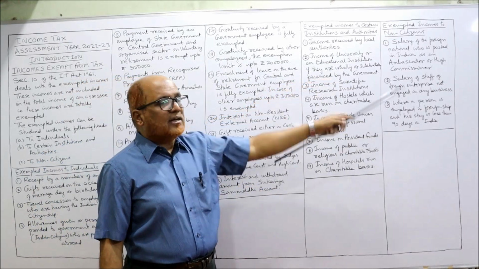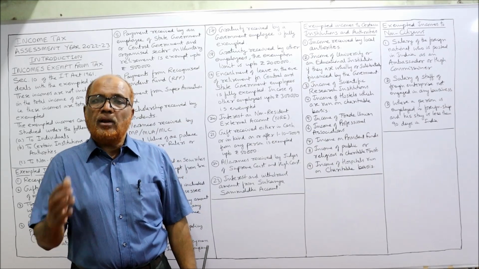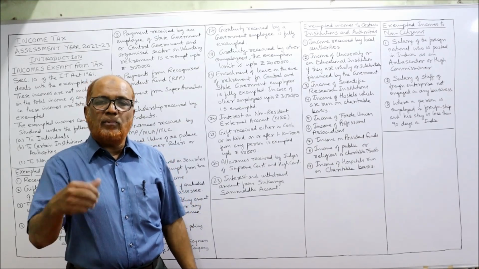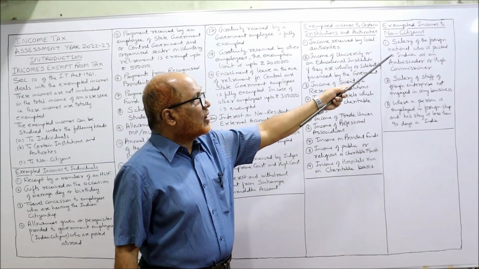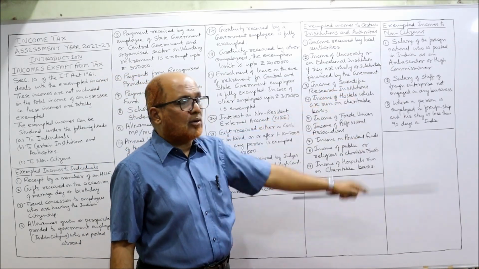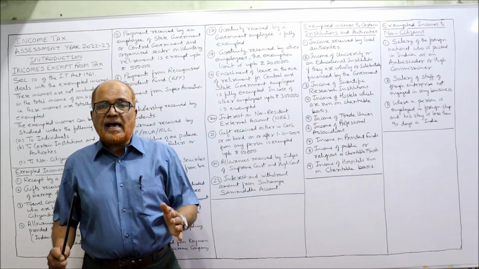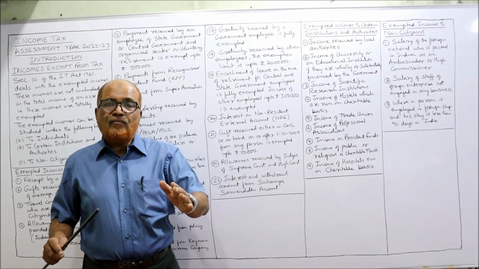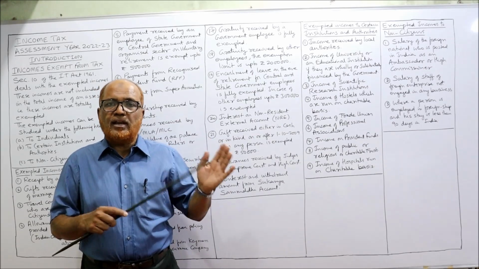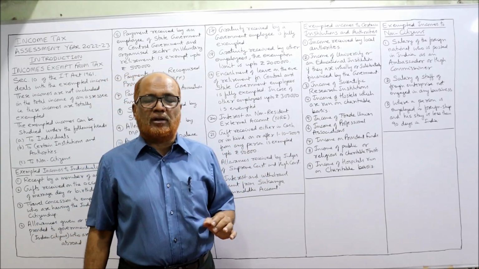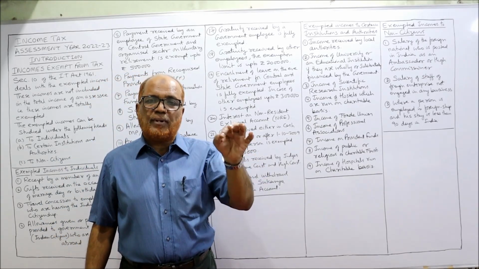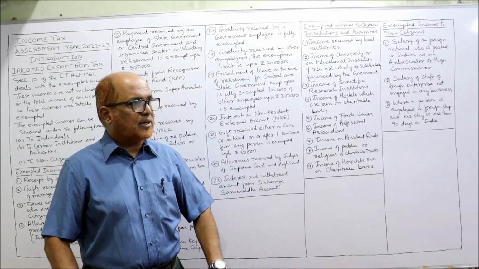Now, exempted incomes of non-citizens who are not Indians. To them also some incomes are exempted. First one, salary of the foreign national who is posted in India as an ambassador or high commissioner. Salary of a non-Indian citizen, that means a foreigner, posted in India as an ambassador or high commissioner. Any salary received by that employee is fully exempted.